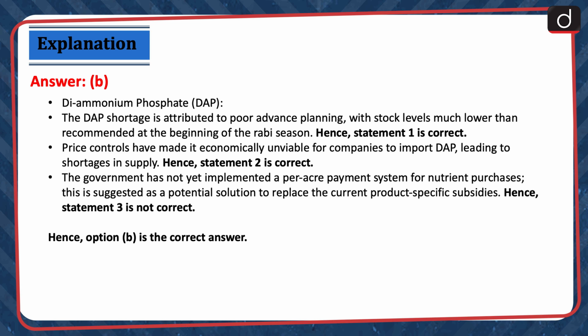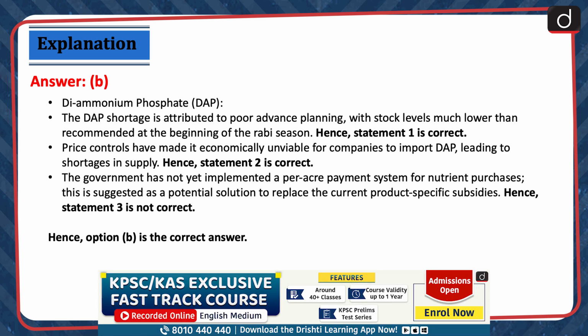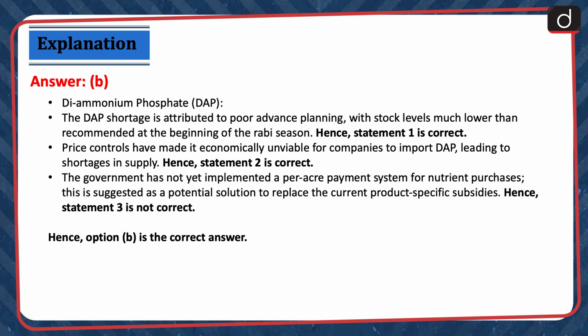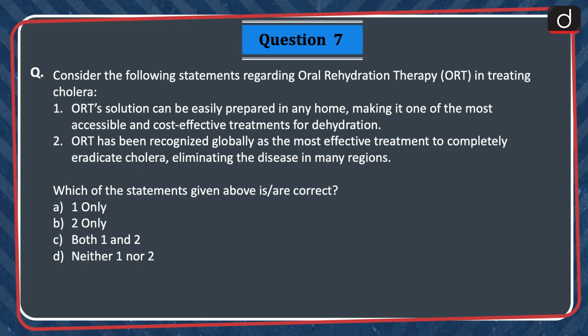The government has not yet implemented a per-acre payment system for nutrient purchases. This is suggested as a potential solution to replace the current product-specific subsidies. Hence, statement 3 is not correct. Hence, option B is the correct answer. Next question, consider the following statements regarding oral rehydration therapy, that is ORT, in treating cholera.